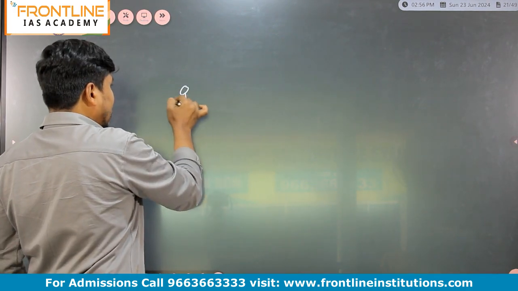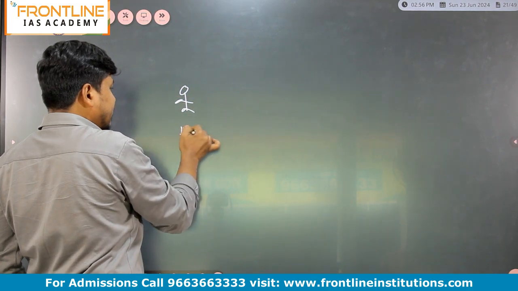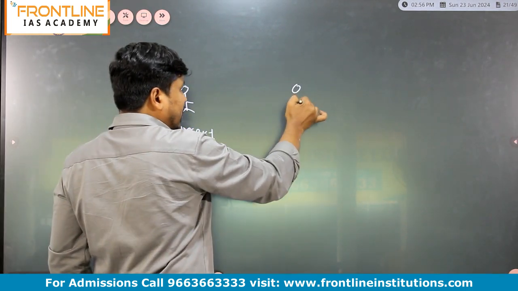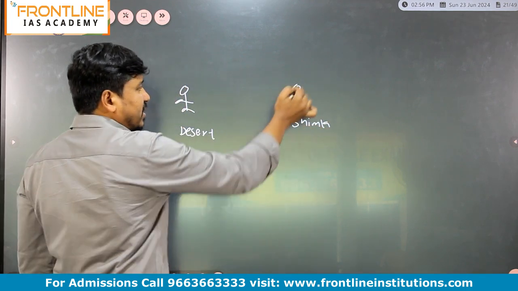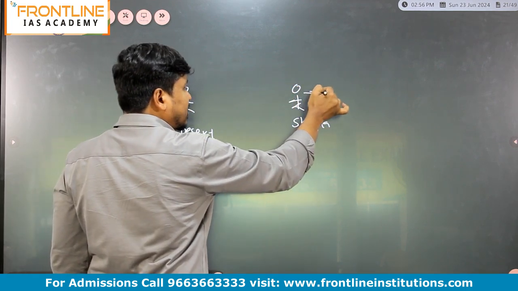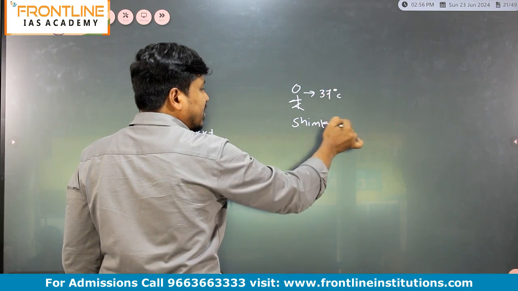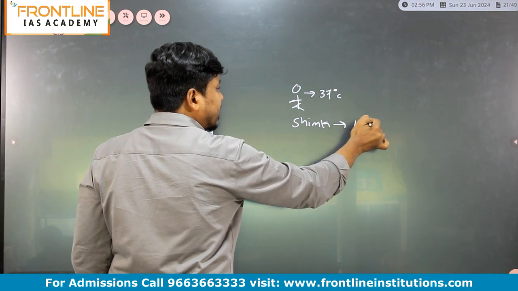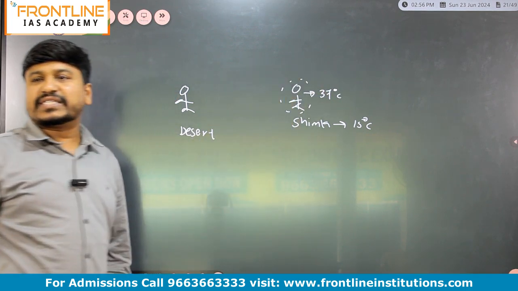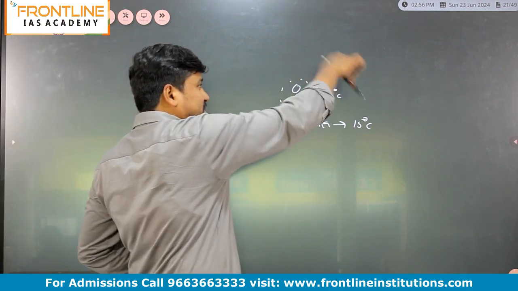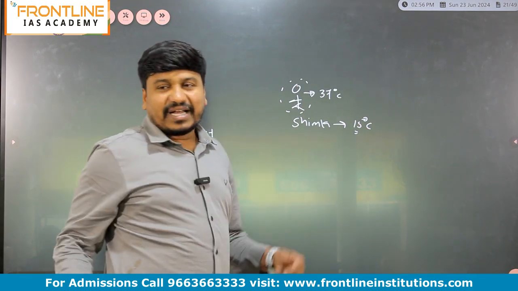Suppose a person is standing in the desert and another person is standing in Shimla. I will give two examples. The person's body temperature is 37 degrees Celsius, and the Shimla temperature will be around 15 degrees Celsius. Calculate correctly.